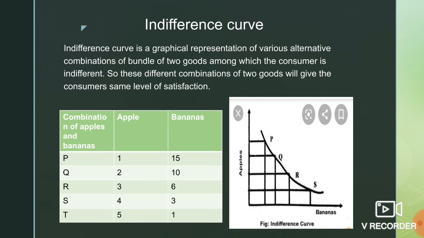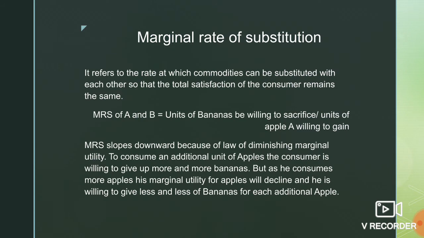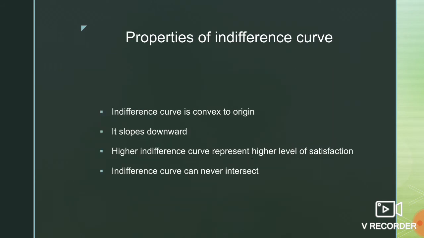He is sacrificing fewer and fewer bananas, because as his consumption of apples increases, because of the law of diminishing marginal utility, his utility for the apples tends to fall, and he is now ready to sacrifice only fewer and fewer units of bananas. So that's why MRS slopes downwards due to the law of diminishing marginal utility.